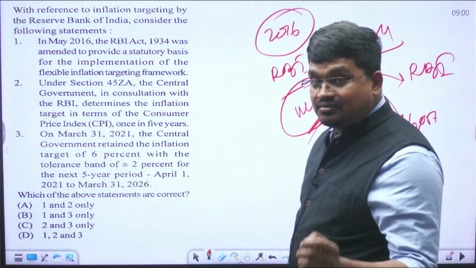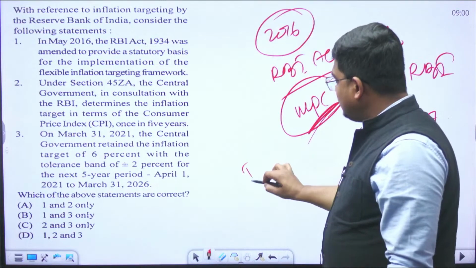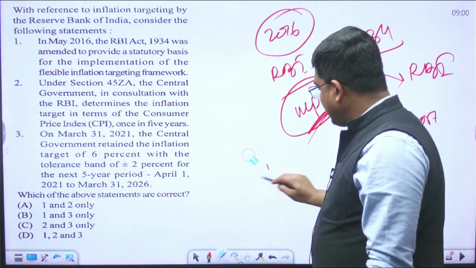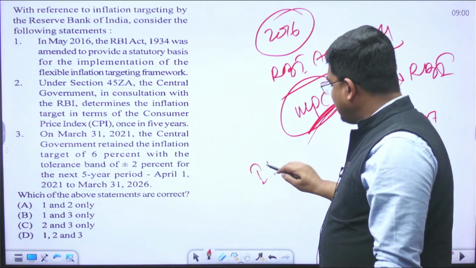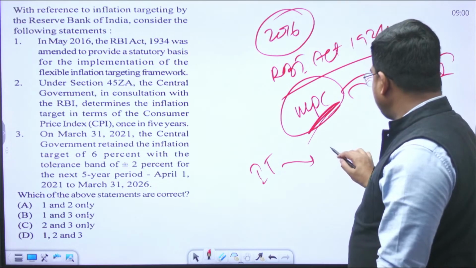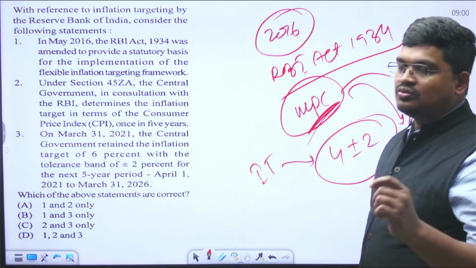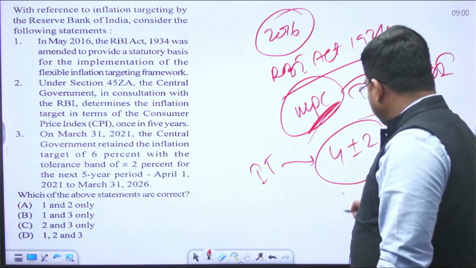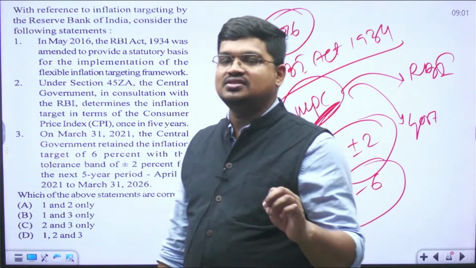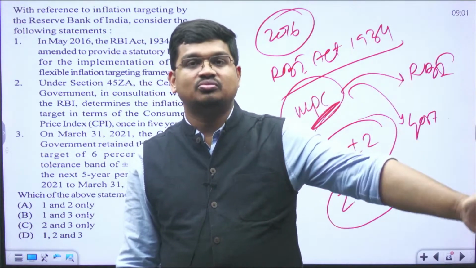And in that monetary policy committee amendment, we decided on inflation targeting. What is this inflation targeting? There was a range of inflation, 4 plus minus 2. So this range is 2 to 6. If inflation stays within this, then it is good. Otherwise, it is something very difficult and the RBI is held responsible to explain this.